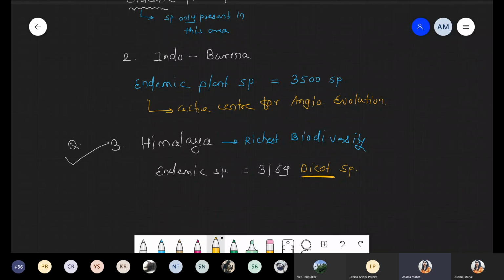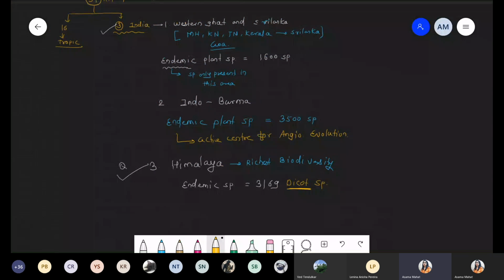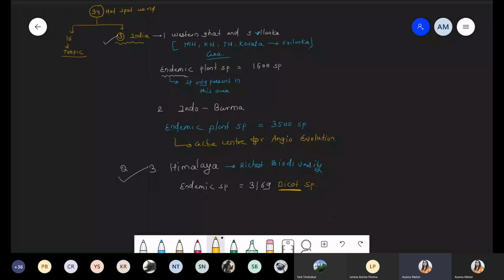Okay. So how do you understand how many species are present, what is the meaning of hotspot, and the total number of hotspots in India? Yes or no?